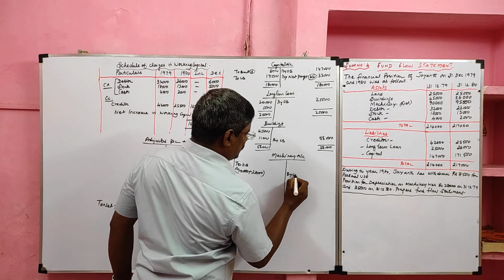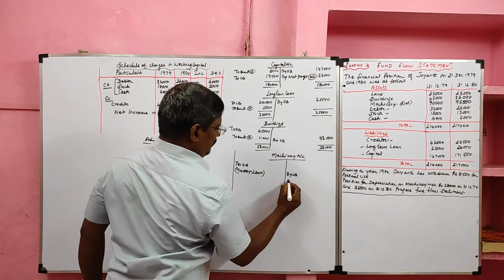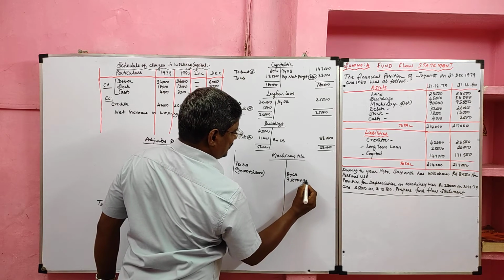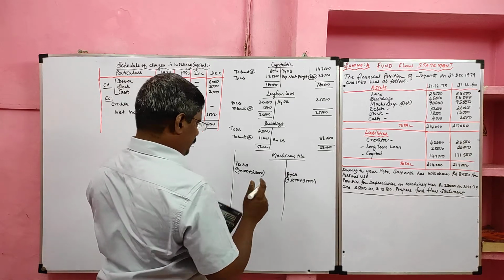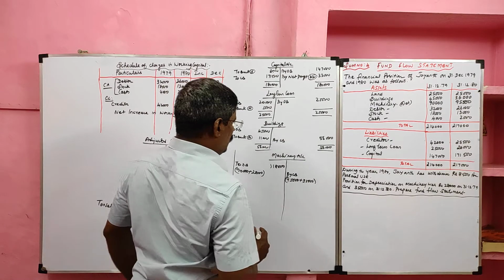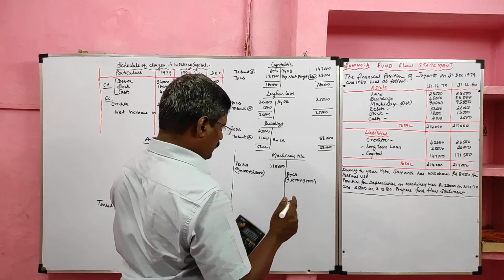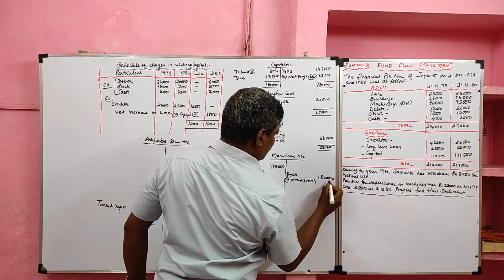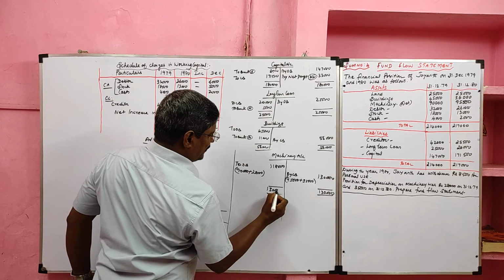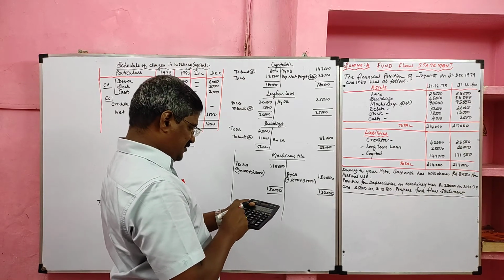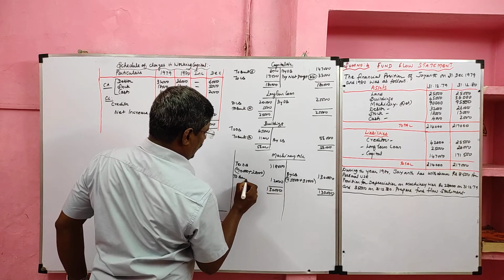The closing balance of provision for depreciation should be added with the closing balance of machinery. 95,000 plus 35,000. So 90,000 plus 28,000. So net value is grossed up. 95,000 plus 35,000, 1,30,000. Then we have to balance this. The balancing figure appeared in the debit side. We should consider that as purchase of machinery, to bank, it will go to the application side.